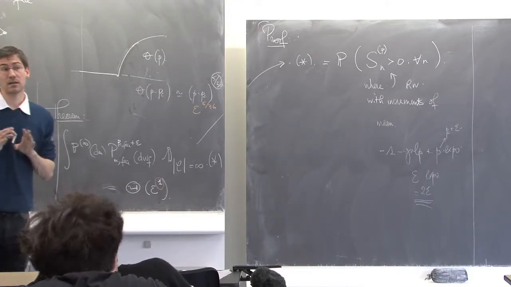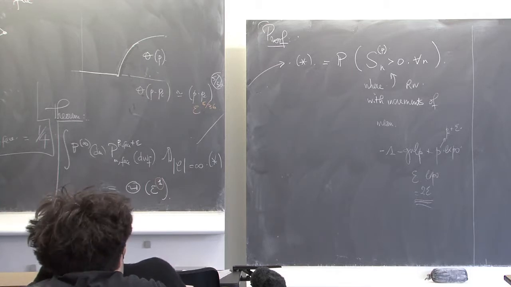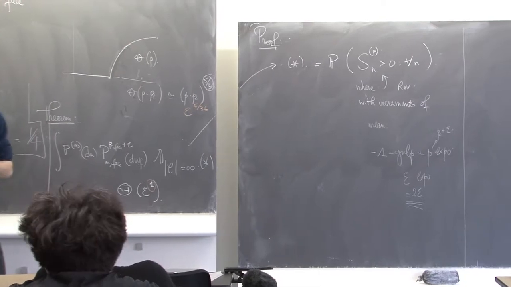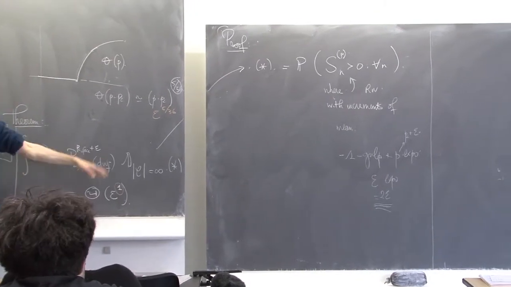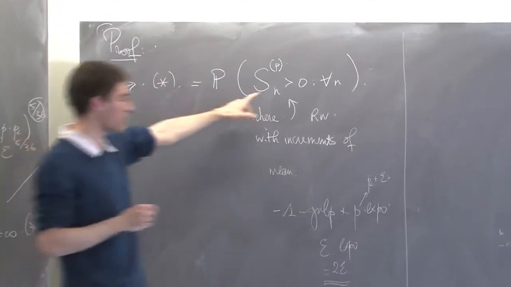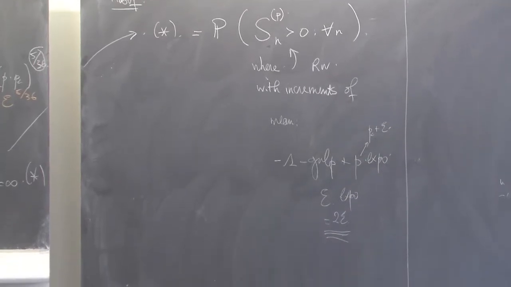In general, that's not easy, but I will treat the case of particular walks that are close to this random walk, and that will maybe pop up in the course of Jean-François.